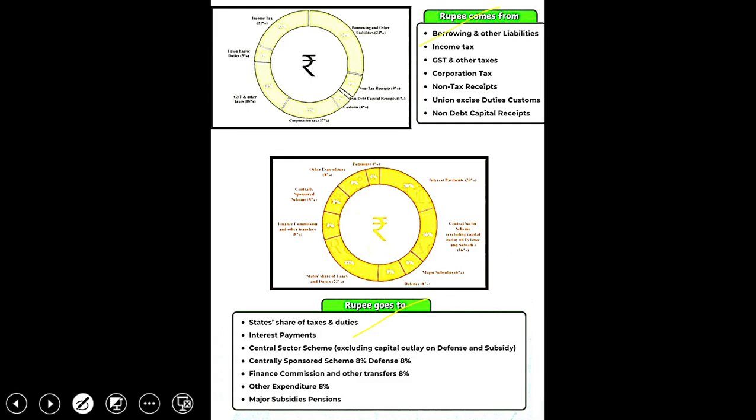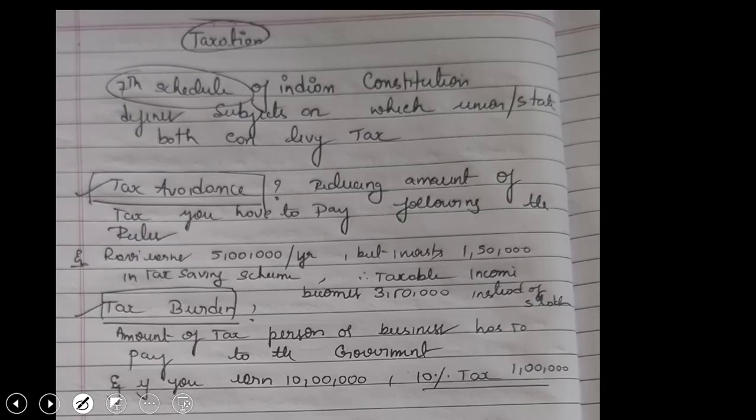Then the most important topic is where the rupee comes from and where the rupee goes. The rupee comes mainly from borrowing and other liabilities. Then income tax, GST, corporate tax, non-tax receipts, union excise duties, and non-debt capital receipts. And the rupee goes to the state share, granting money to states, then paying interest. If the government has borrowed money from an institution, it has to pay interest, so a large amount of money goes there. Then central sector schemes, centrally sponsored schemes, finance commission, and other expenditure.